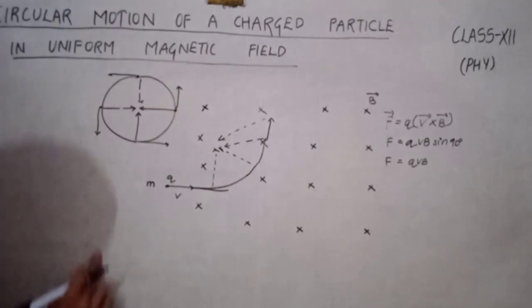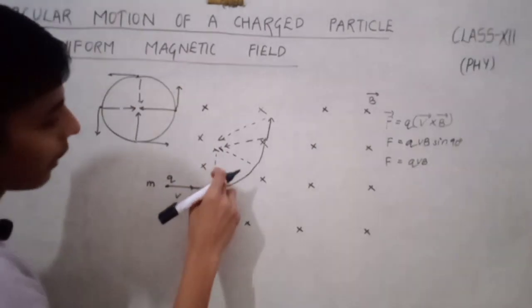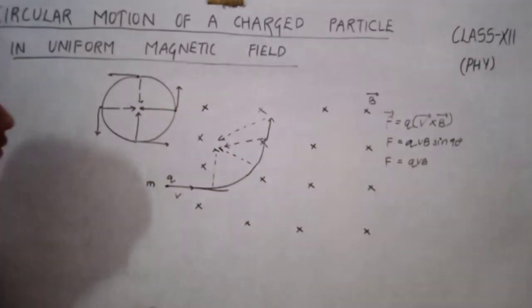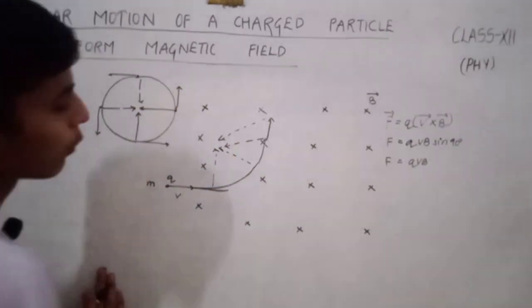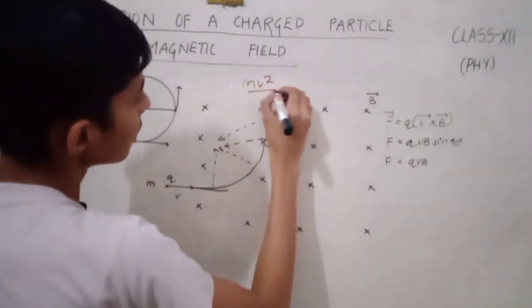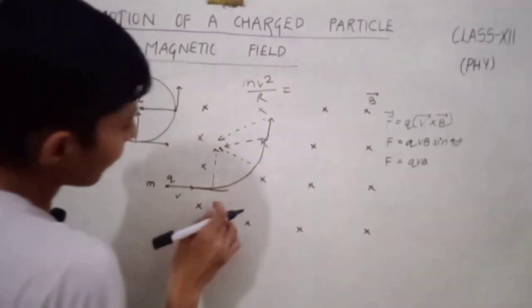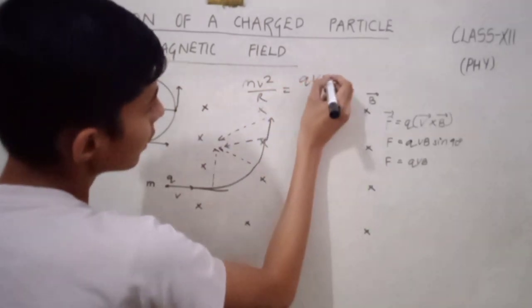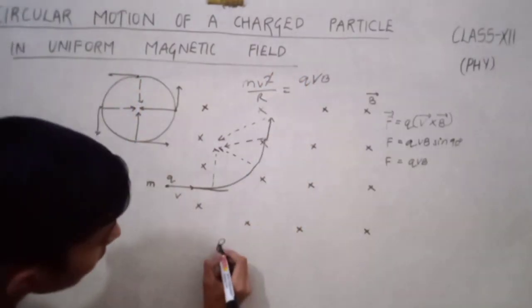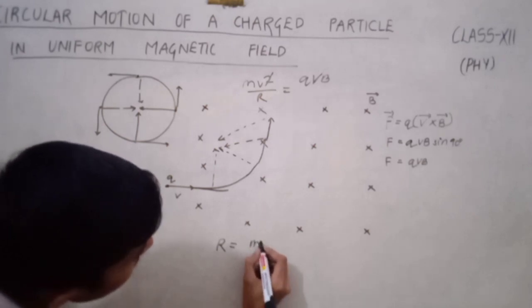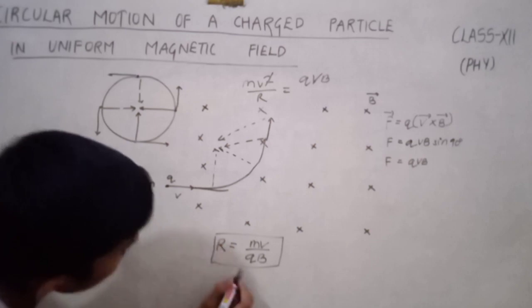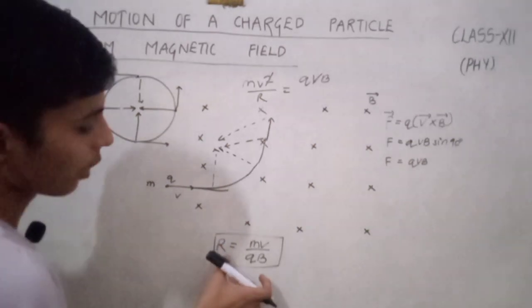Here the magnetic force is playing the role of centripetal force. So if we equate these two forces, we get mv squared over r, the formula of centripetal force, equals the magnetic force qvB. If we cancel v, then we get r equals mv divided by qB. This is the formula for finding the radius.